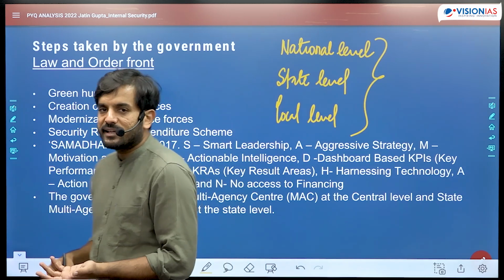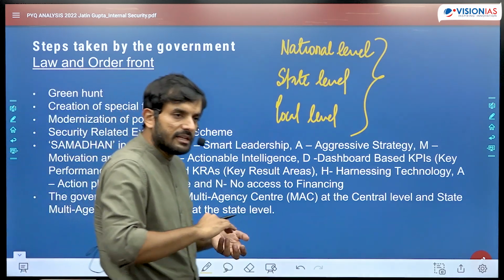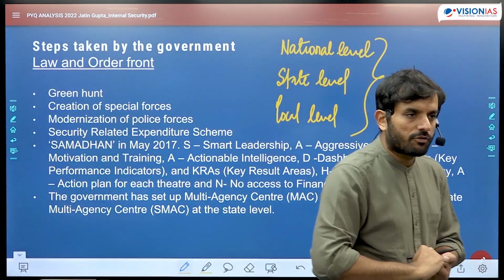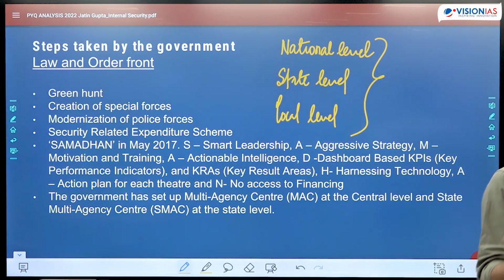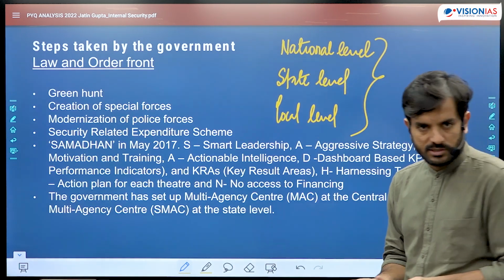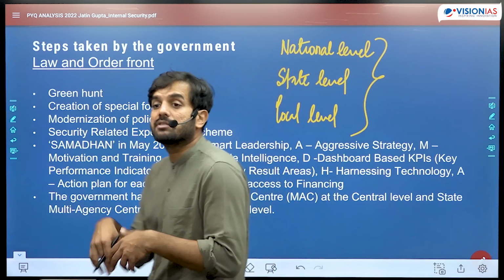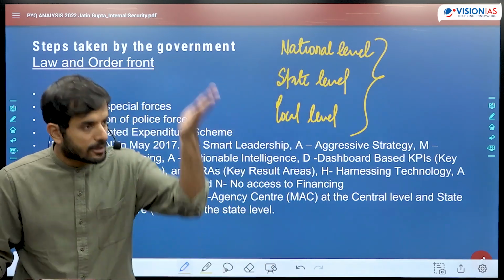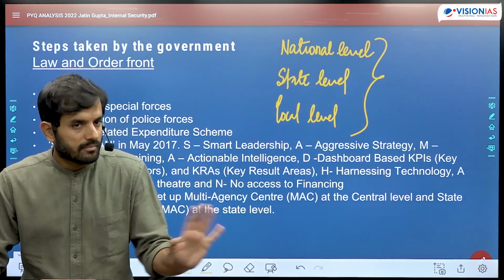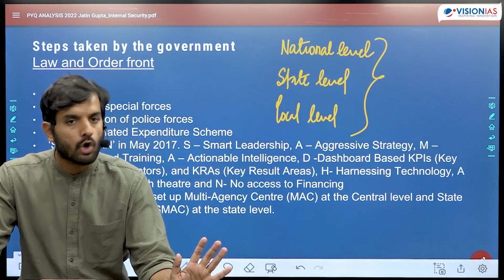The other way of writing the multi-layered strategy could be that we need to take steps at the level of the civilian administration and at the level of the security forces, and probably take the help of the civil society organizations as well. That could be another multi-layered approach. It's up to you how you write it. It's your choice.